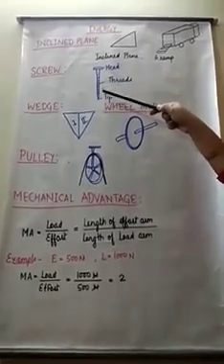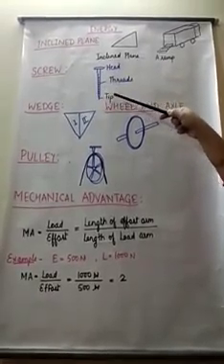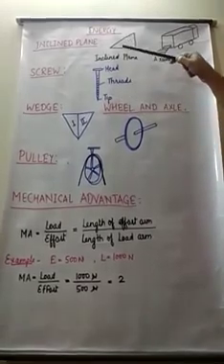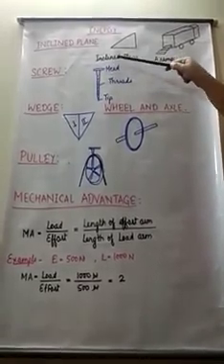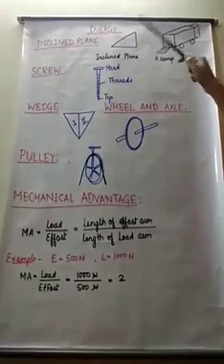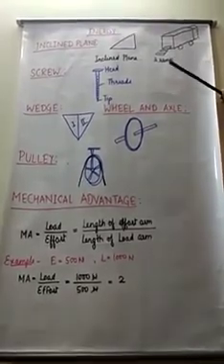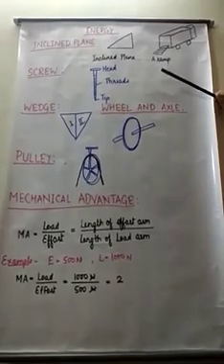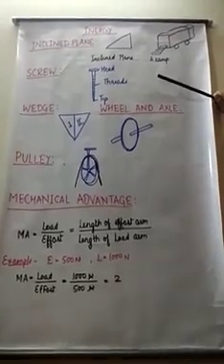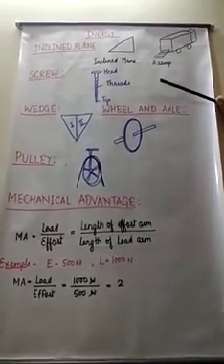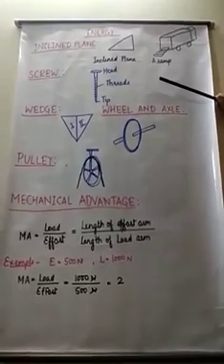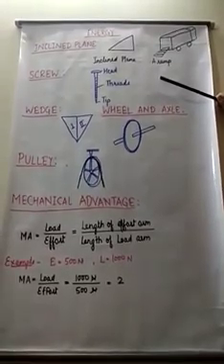And the pointed end is known as the tip, and the flat end is known as the head of the screw. So a screw is a type of simple machine. It is easier to drive a screw into a block of wood using a screwdriver than to hammer it in.